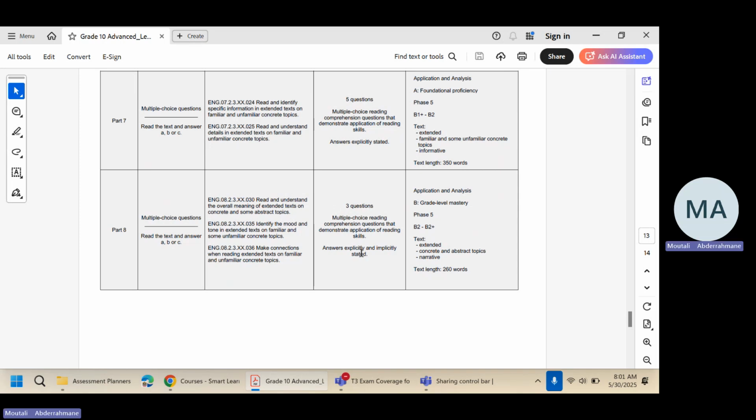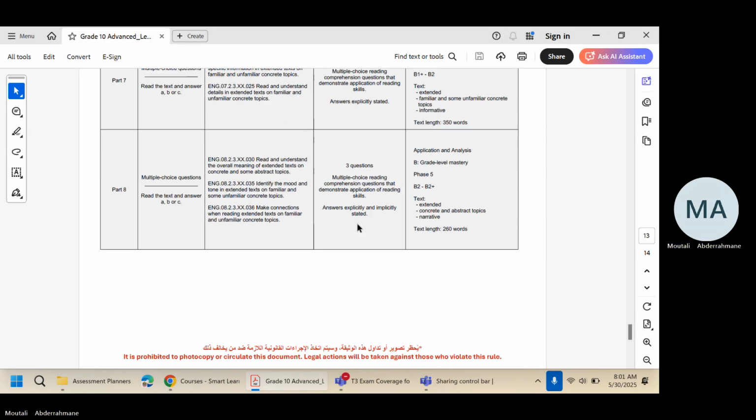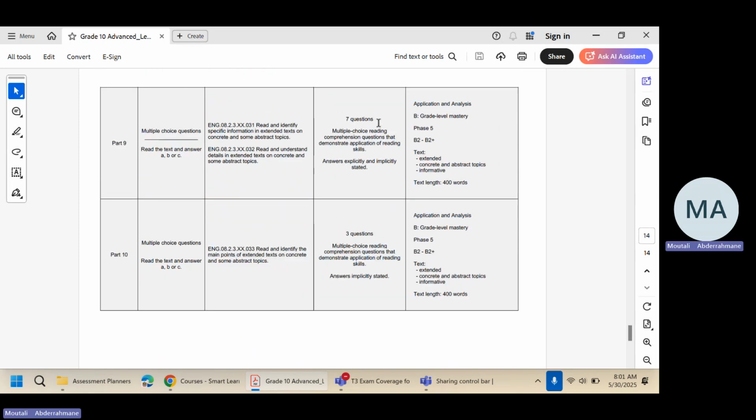But this text only has 3 questions. That's good news, and it's not long. It's only 260 words. 3 multiple choice questions. So remember, reading: 5 multiple choice questions for the first text, 3 multiple choice questions for the second text, and 7 multiple choice questions for the third text. This text is a bit long, 400 words, and it has 7 multiple choice questions, as we said, and the answers are explicitly and implicitly stated in the text.